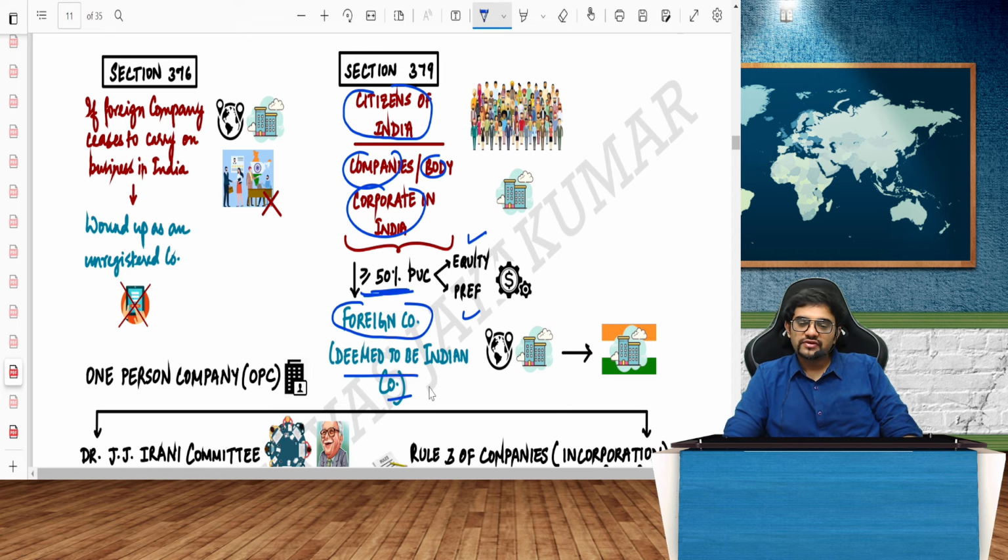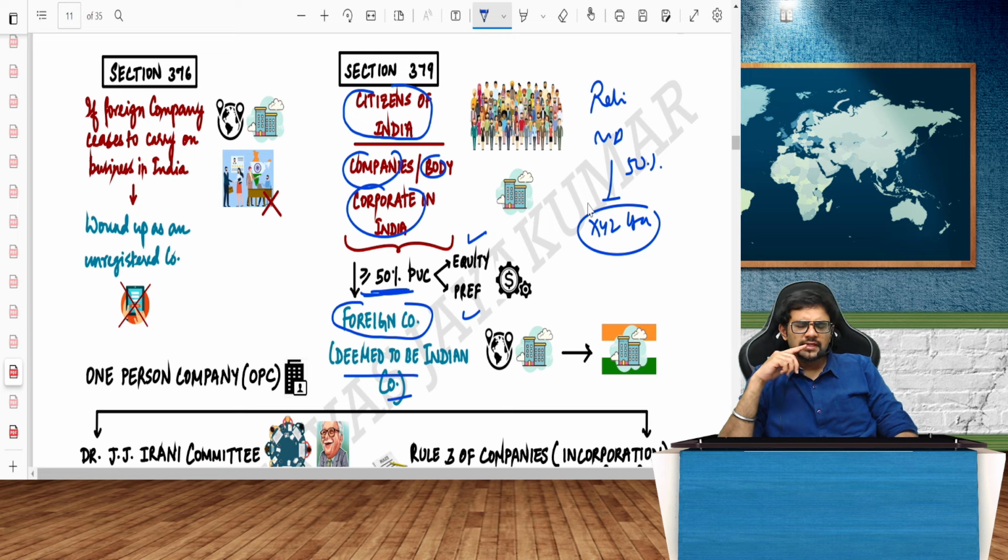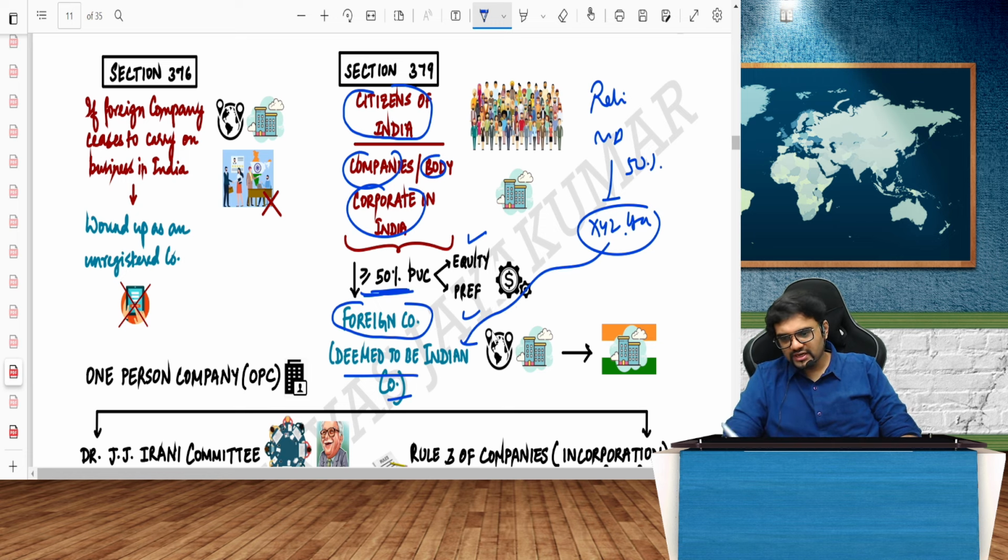For example, if Reliance or let's say Mukesh Ambani has 50% share in some foreign company, let us say XYZ Limited, foreign company. Then for the purposes of this act, XYZ Limited, which is a foreign company, will be deemed to be an Indian company, and all the provisions of the law with respect to foreign companies and with respect to Indian companies will also apply to that particular company. Right? Yes.